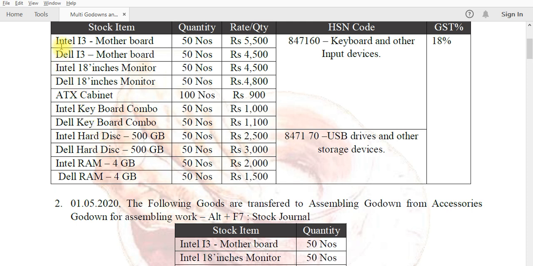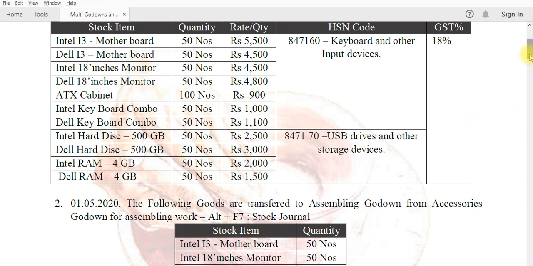The parallel group is called a category. So I give two categories here: one is Intel, another is Dell. The two groups are raw material input and raw material storage, for HSN creation purposes.